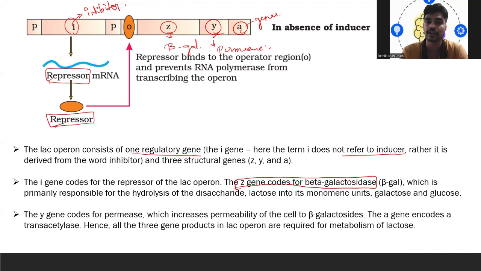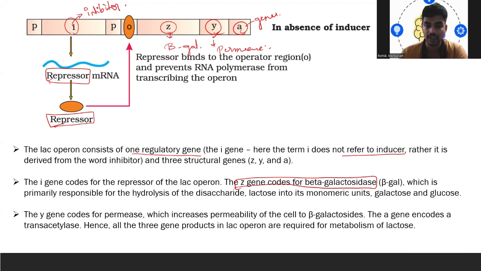The presence of permease increases the permeability of the cell to lactose. So this is what normally happens.